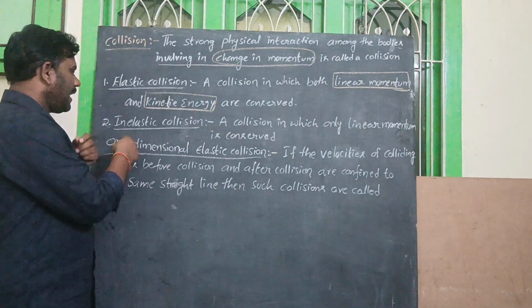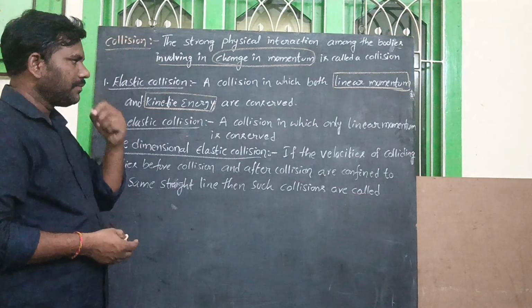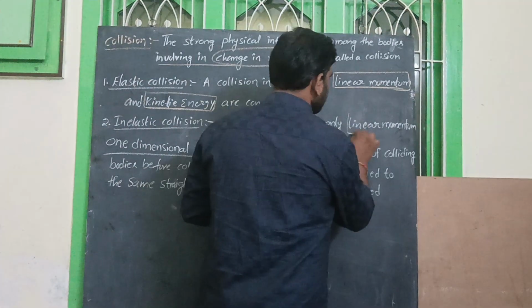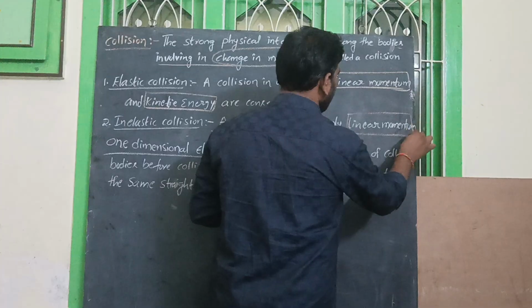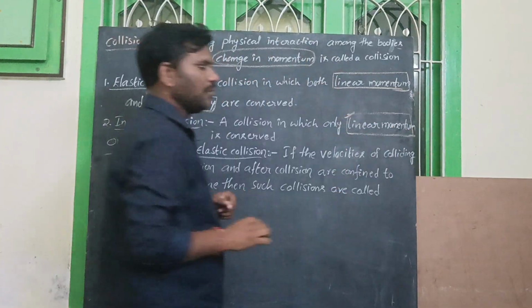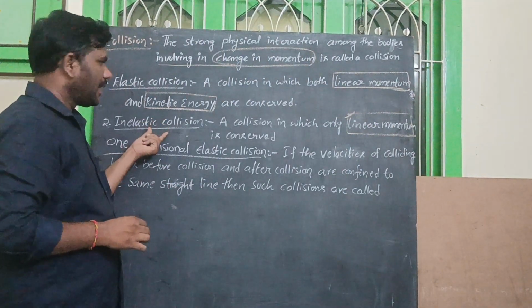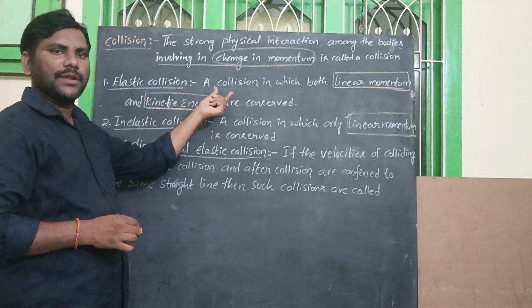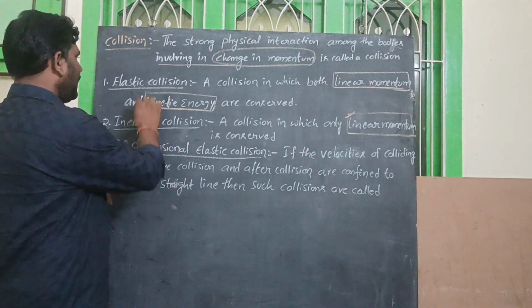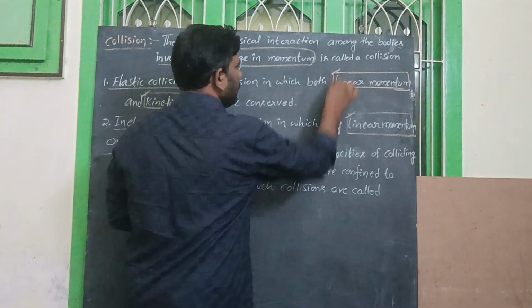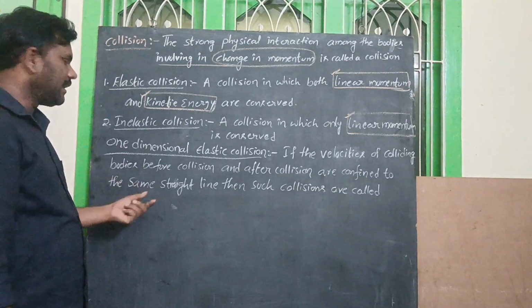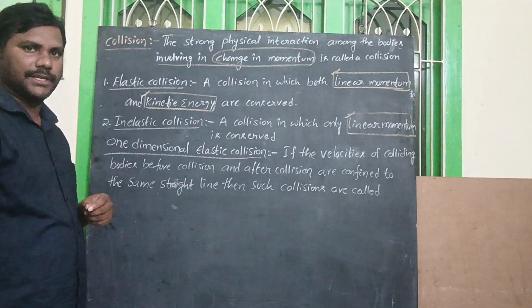Next one, inelastic collision. Inelastic collision means a collision in which only linear momentum is conserved. Only linear momentum. So if only linear momentum is conserved, we call it inelastic collision. Elastic collision has both linear momentum and kinetic energy. So next, in this topic, we will mainly discuss one-dimensional elastic collision.